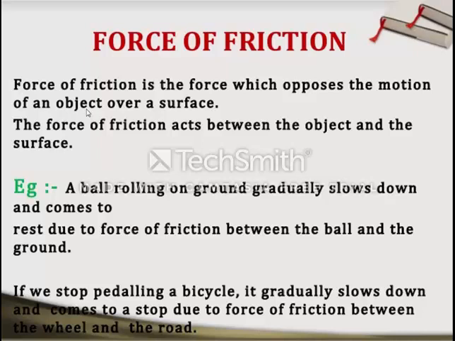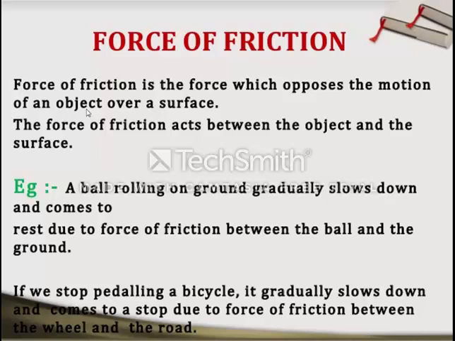For example, a ball rolling on the ground gradually slows down and comes to rest. A ball rolling on the ground gradually slows down and comes to rest. So why does this ball come to rest?